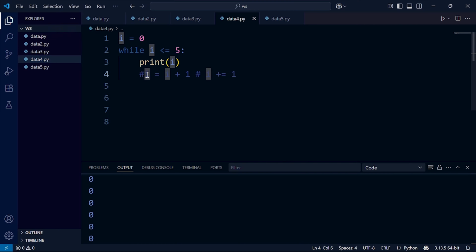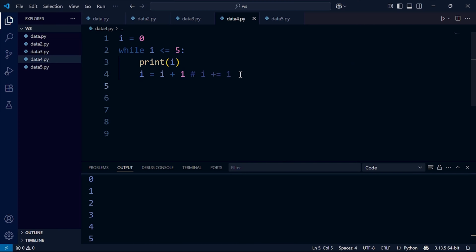Let's add this incrementation again to get back from the infinite loop. The special case here is that the while loop in Python has an else statement executed when the condition is false. When this condition becomes false, when it reaches 5, now we can print some statement.